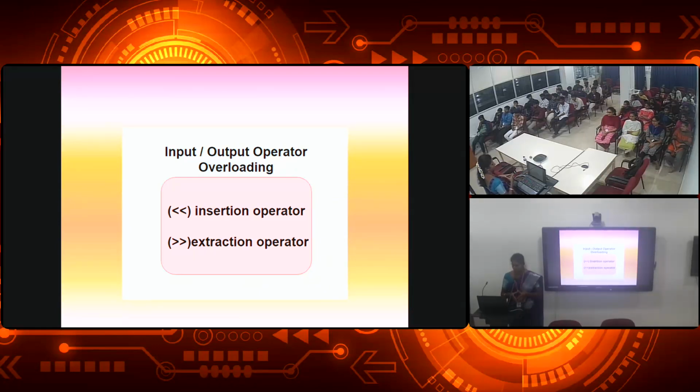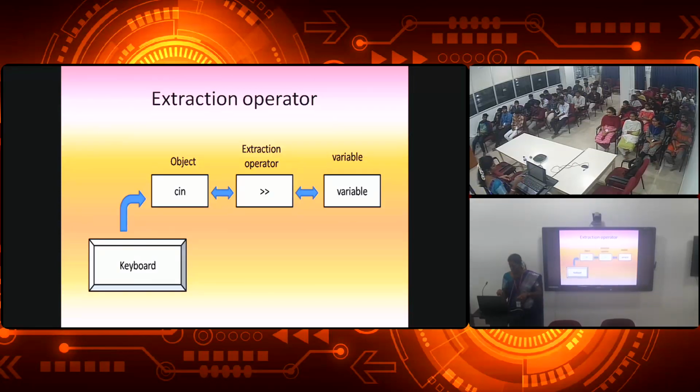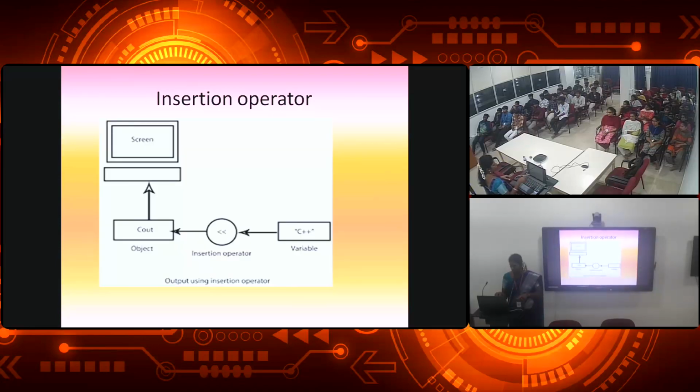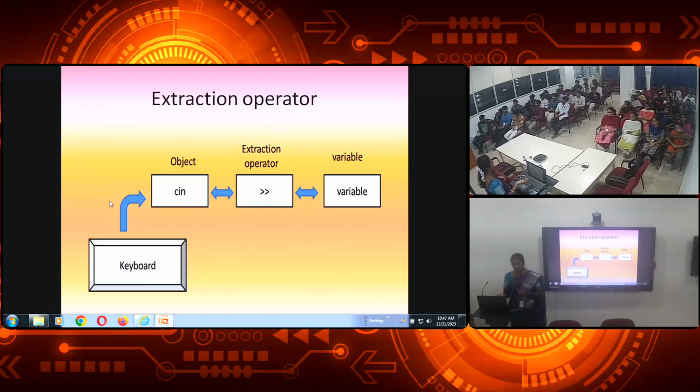called as extraction operator. For getting output we are having the insertion operator. For getting input we are having the extraction operator. In the insertion operator, we are having a C++ variable and an insertion operator, and we are using cout, and we are getting it displayed on the screen. Then in extraction, we are giving the input in the form of keyboard, and we are getting the variable.